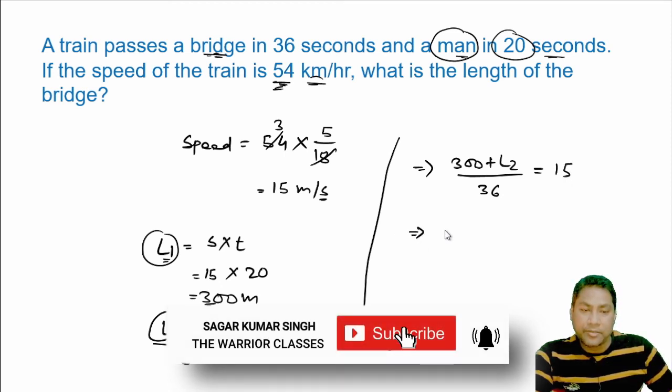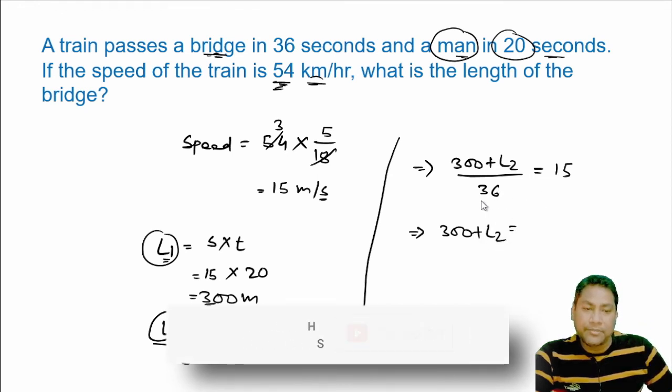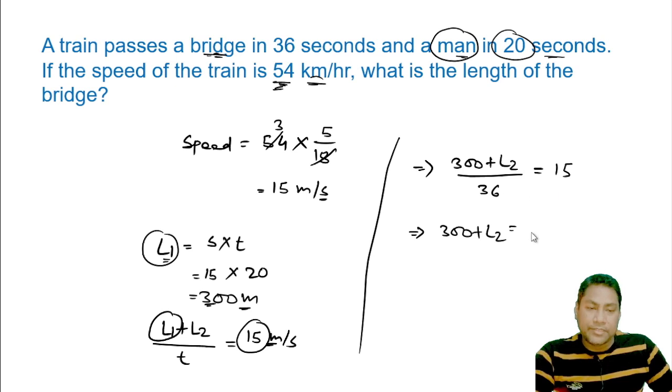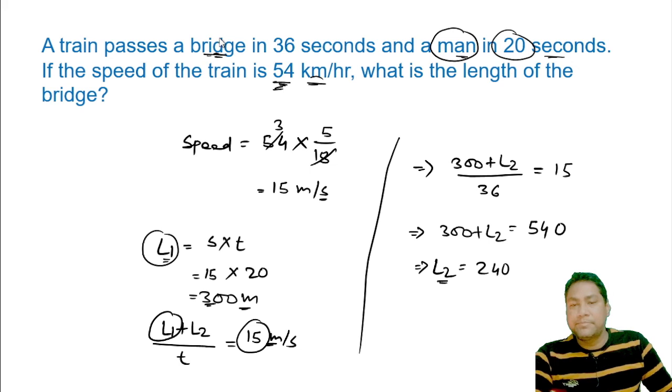Now we'll solve this. This will become 300 plus L2. Now we'll multiply 15 and 36. So 15 6s are 90, remaining 9. 15 3s are 45 plus 9, 54. So 540. Now L2 is equal to, we will take 300 this side, this will become 540 minus 300, that is 240. This is the length of the bridge.